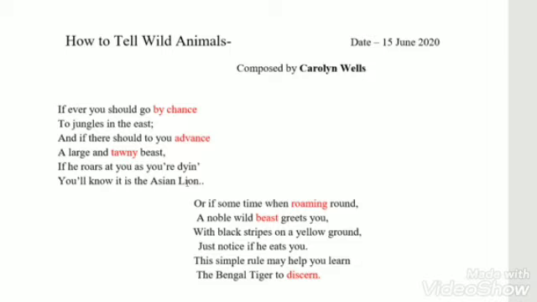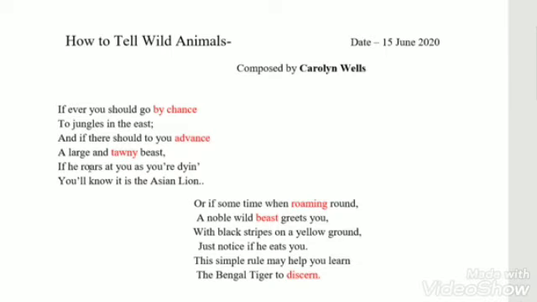Some more literary devices are, like, inversion. There is a change in the format of the sentence, like "if there should to you advance." Here there is a change in the format of the sentence. Second, assonance, the use of the vowel sound O, like you, should, go, should to you, rose. Such words are used over there.